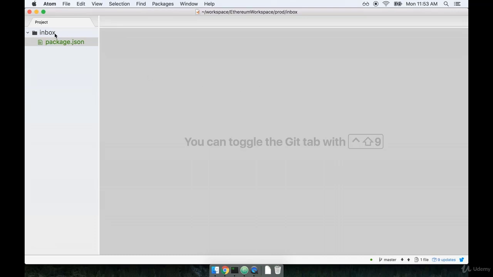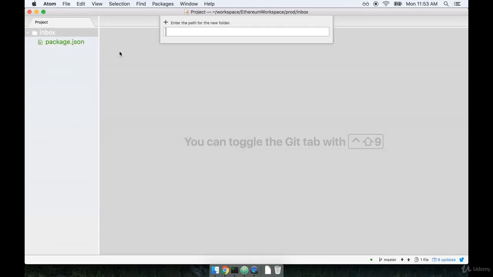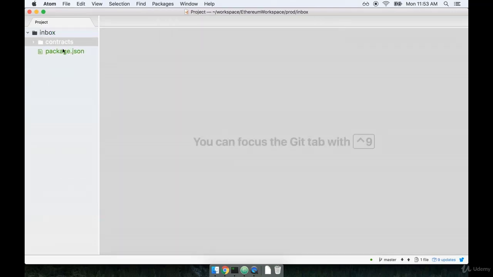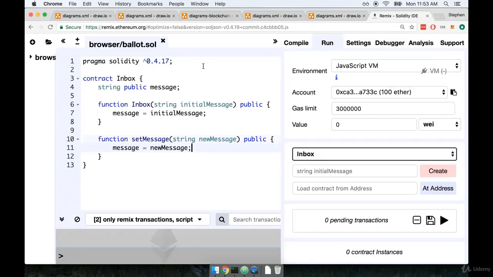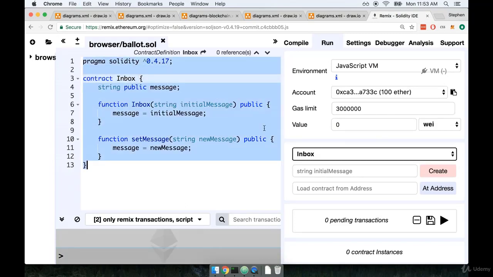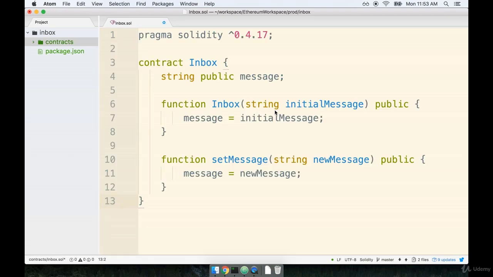So inside my code editor, I'm going to create a new folder called contracts. And then inside there, I'll make an inbox.sol file. Next, I'm going to flip back over to Remix, where I have all my inbox source code. Here it is right here. I'm going to copy all of it, and I'll flip back over and paste it in.